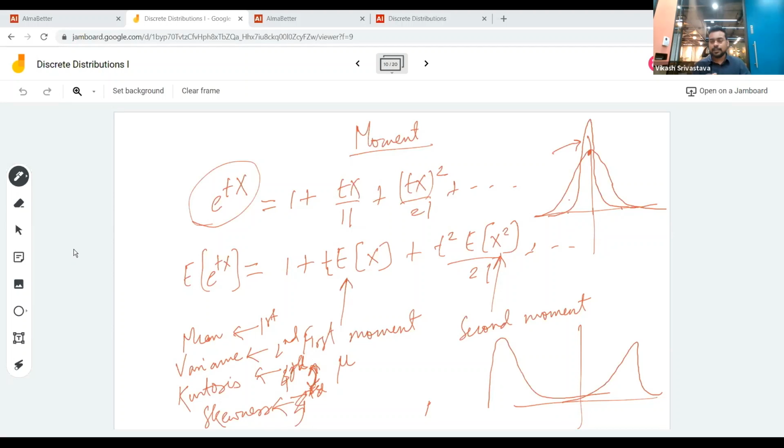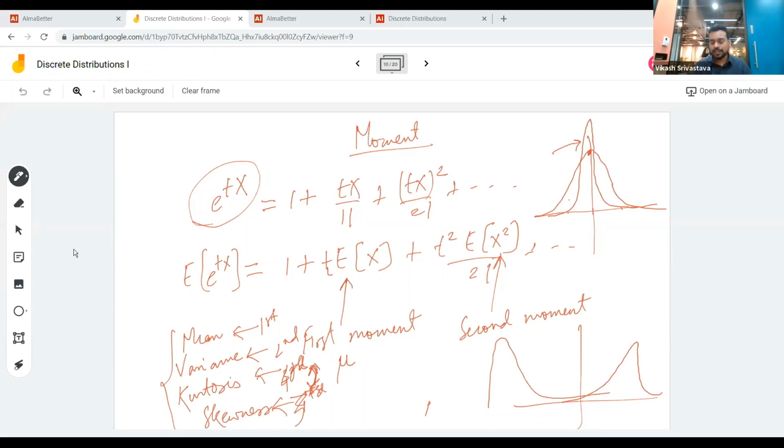So mean tells you where the expected value of the distribution lies. Variance tells you the spread of the distribution. Kurtosis tells you the peakedness of the distribution. Skewness tells whether it's negatively or positively skewed. All these statistics come from the moment generating function, and they define the characteristics of the shape of the probability distribution.